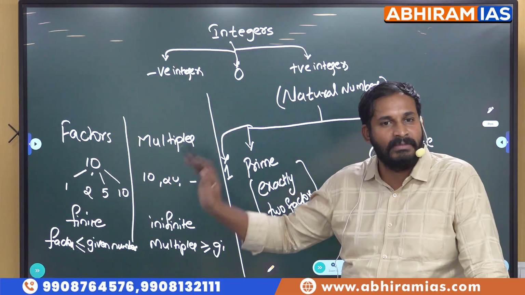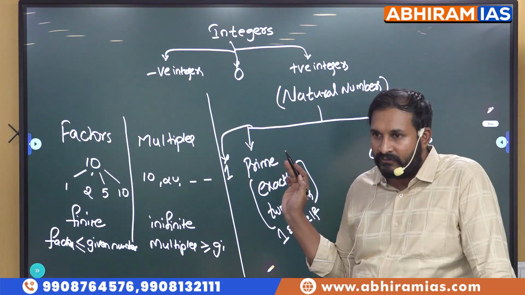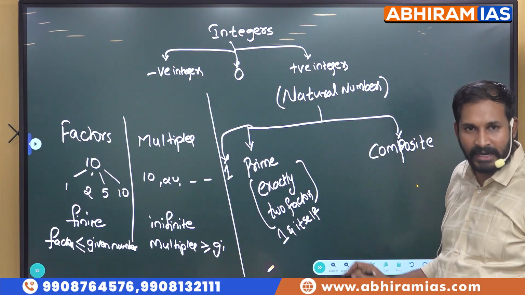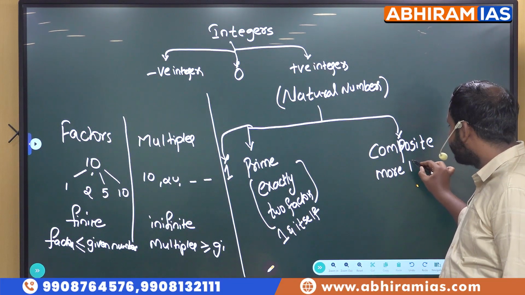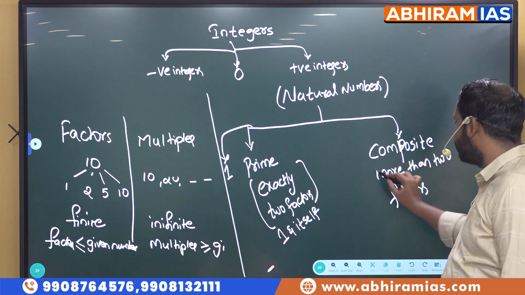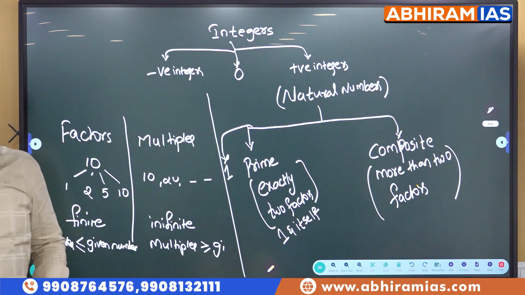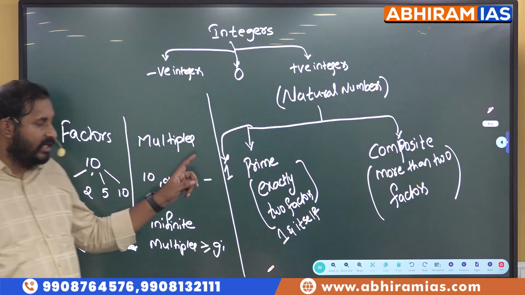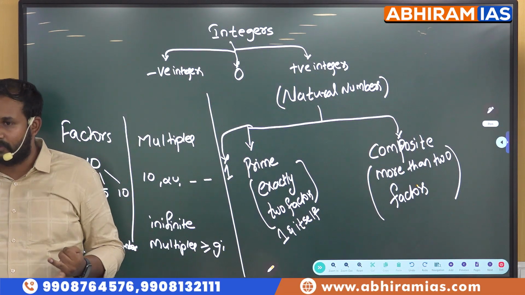So 1 will not come under prime numbers. 1 is a separate entity. It is neither prime nor composite. Next, numbers with more than 2 factors are called composite numbers. So we have 3 sets based on factors: 1, prime numbers, and composite numbers.